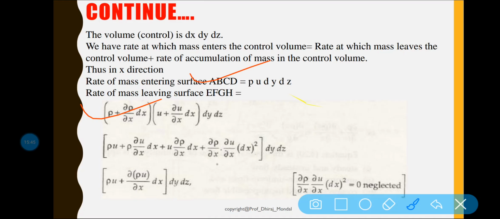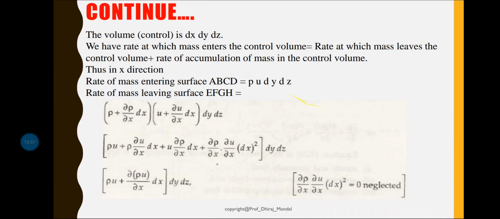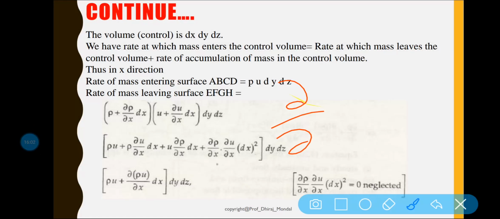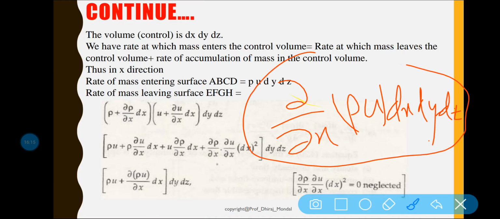So ultimately if you are deducting, EFGH minus ABCD, then you will be getting del x of rho u dx dy dz, isn't it? So this amount of generation of mass you can experience from the x direction, when you are subtracting.